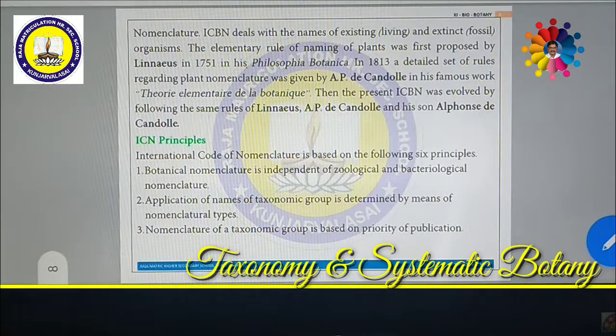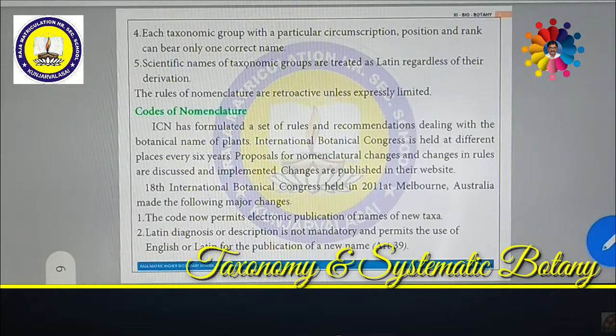In such a way, certain rules have been established for the ICBN. Each taxonomic group with a particular circumscription, position and rank can bear only one correct name. The scientific names of taxonomic groups are treated as Latin regardless of their derivation. So the name should be given in Latin description only. Moreover, the genus and species names should not be similar. Genus names should be separate, and species names should also be separate.